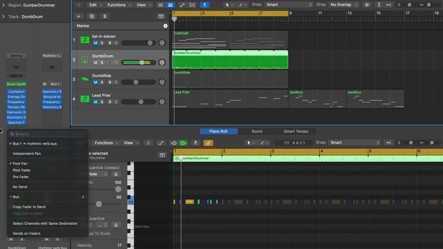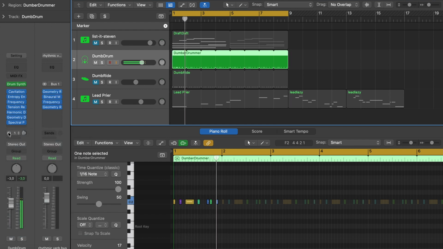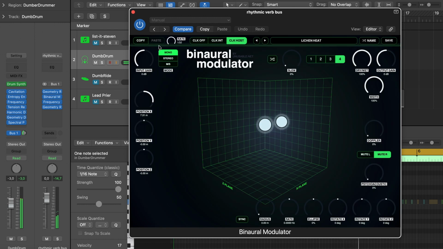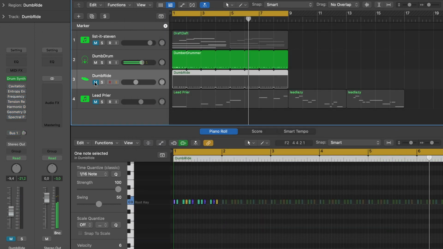And then I have a bus with two instances of a geometry reverb and then some rhythmic processing from binaural modulator and frequency agility. Let's do the same with that ride.